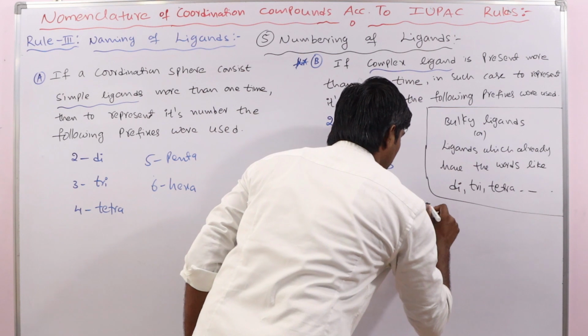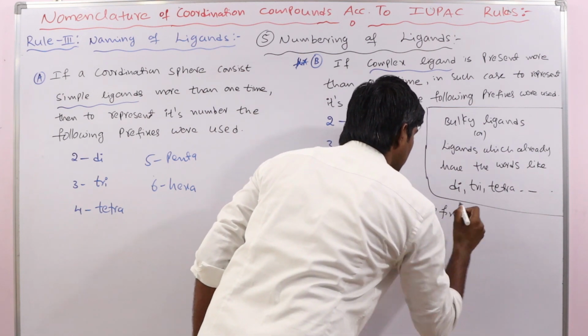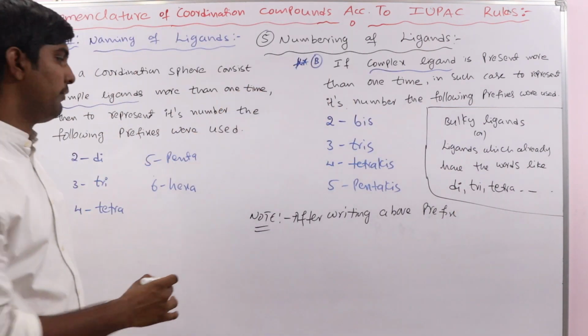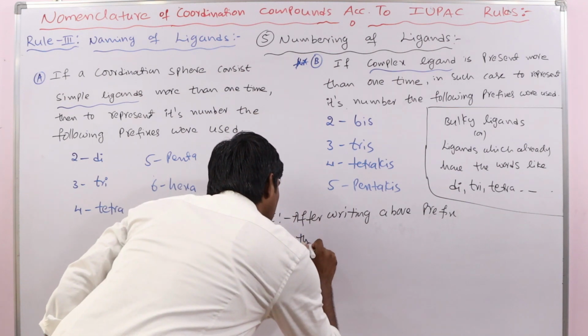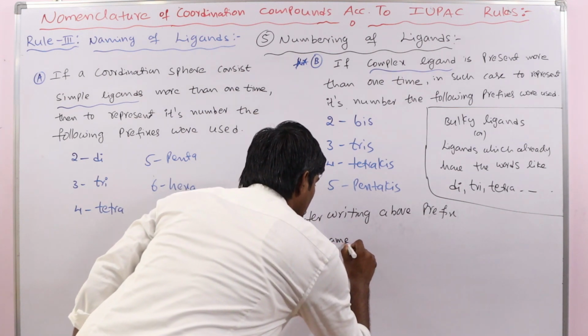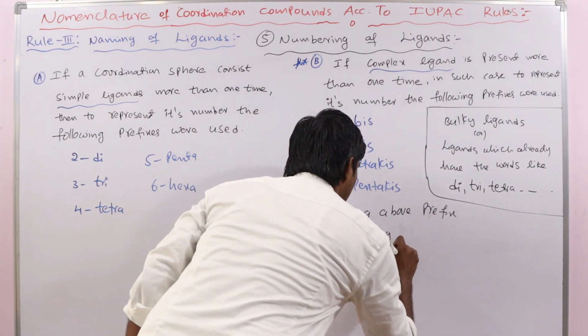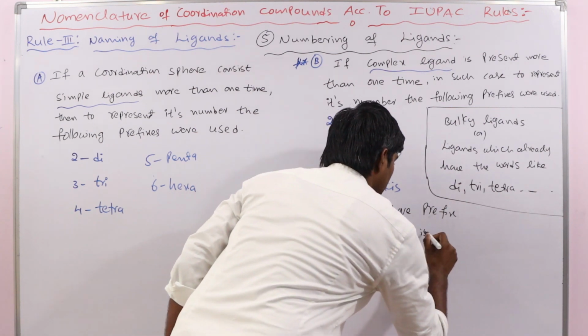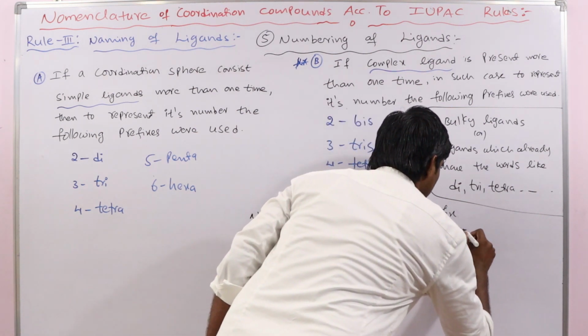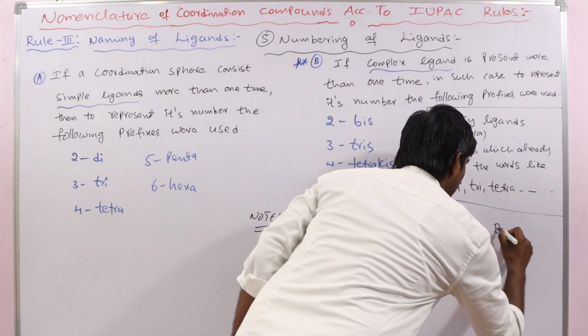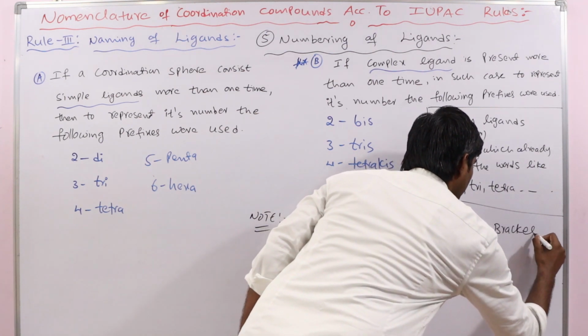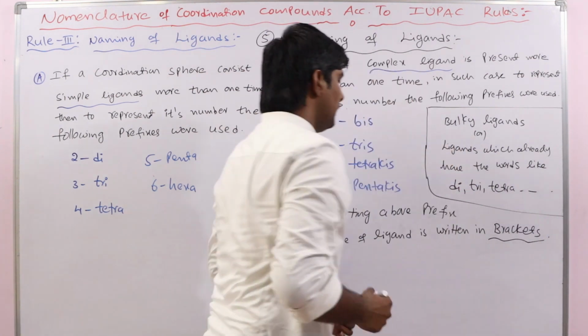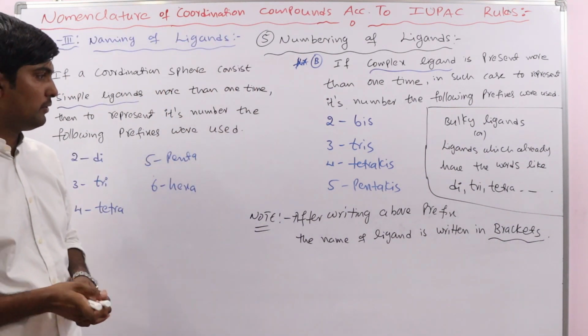After writing the above prefix, the name of the ligand is written in brackets only. Clear? Remember this note.